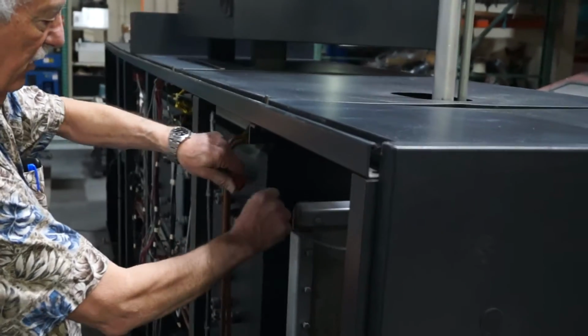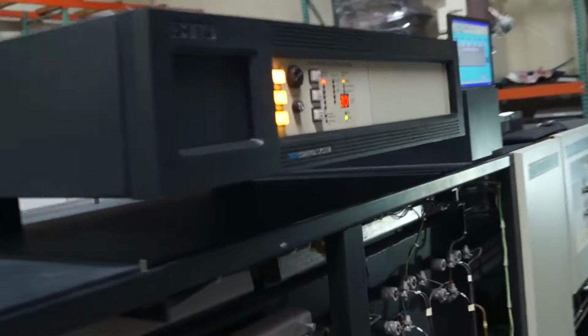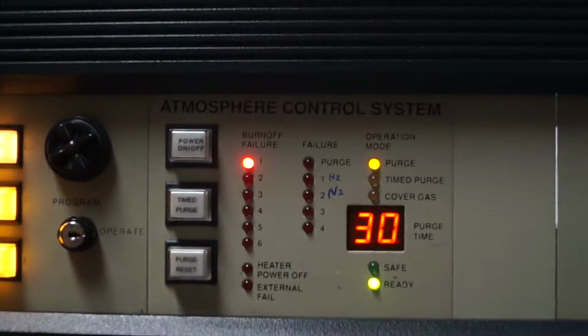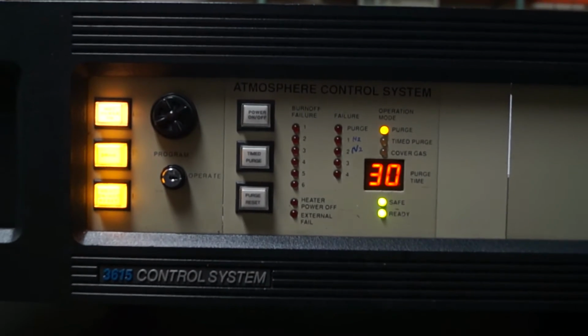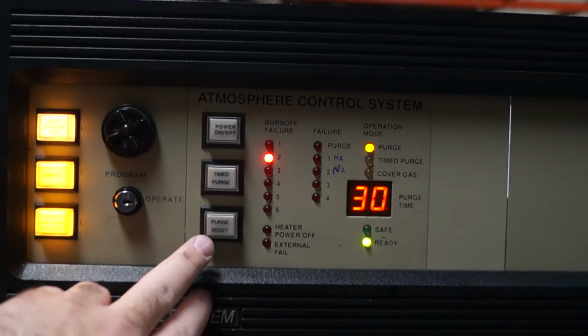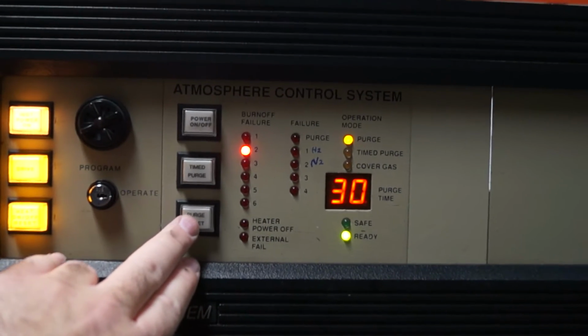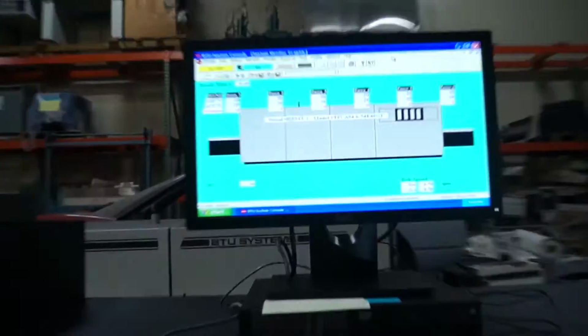And we'll fail this burn-off number 1. And we'll reset that. Now we'll fail burn-off number 2. Put it apart. And go. Okay, we'll reset that. And then we want to deal with our gas failures.